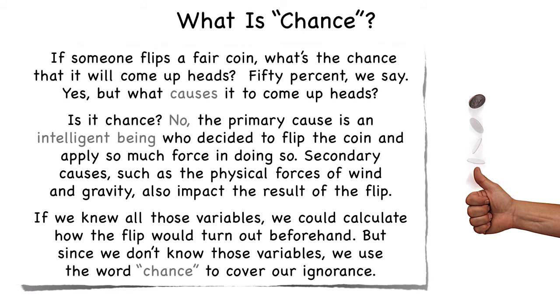Secondary causes, such as the physical forces of wind and gravity, also impact the result of the flip. If we knew all those variables, we could calculate how the flip would turn out beforehand. But since we don't know those variables, we use the word chance to cover our ignorance. How about time? What if natural laws are given billions and billions of years?